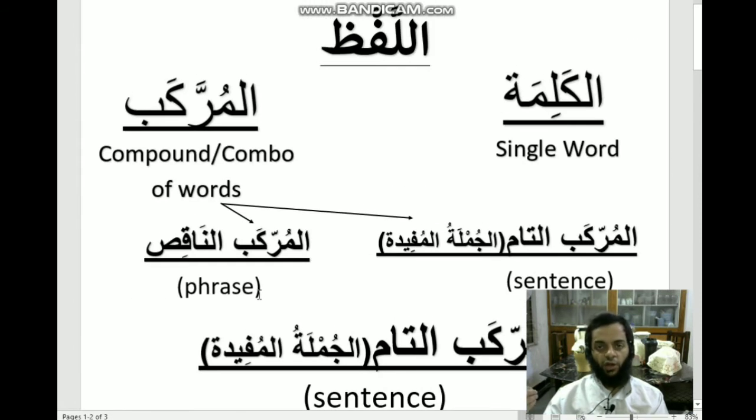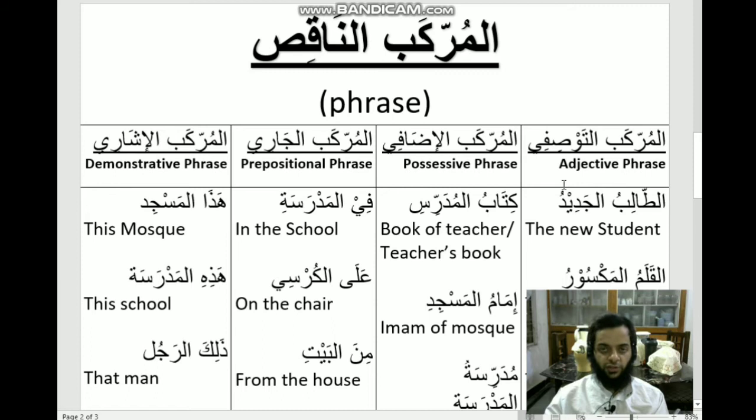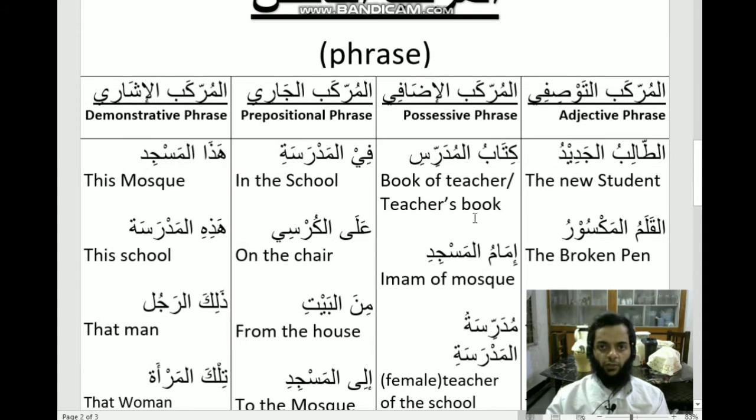If it is Murrakab al naqis, which in English is called phrase, then there are a number of different types of murakkabat or phrases in Arabic. The most famous ones are al murakkab al tawsifi, which in English is called adjective phrase, al murakkab al idafi, which is called possessive phrase, murakkab al jari, which is called prepositional phrase, and al murakkab al ishari, which is called demonstrative phrase. Inshallah, in future I will be creating detailed videos especially about murakkab al tawsifi and murakkab al idafi, or even murakkab al jari.